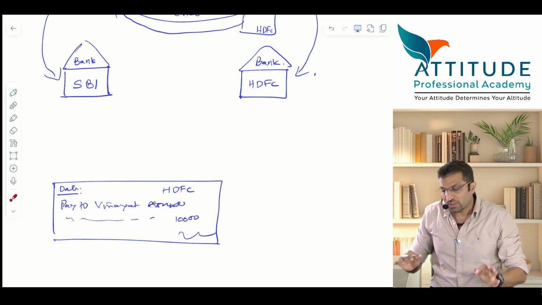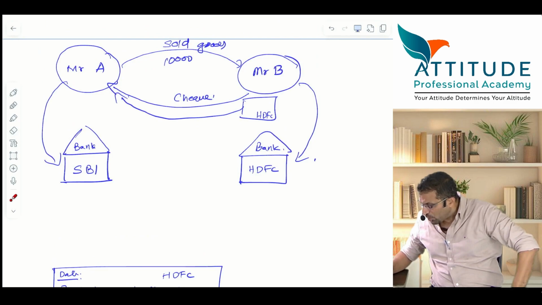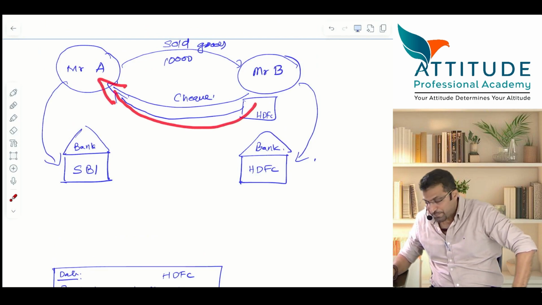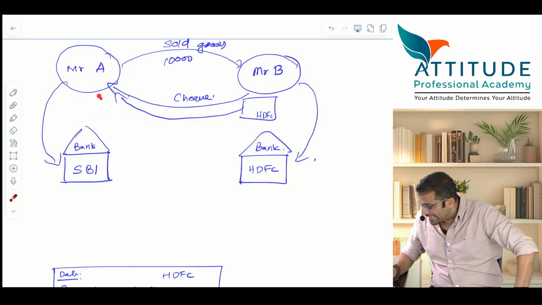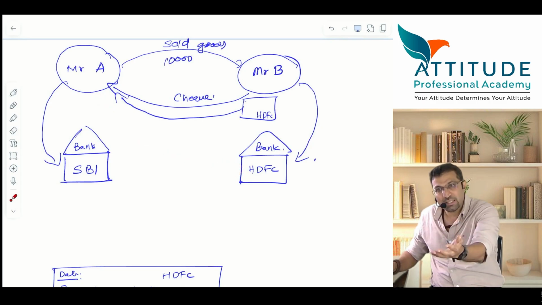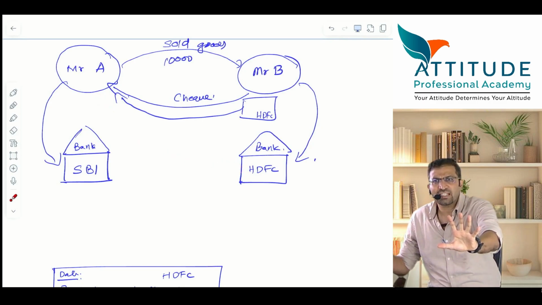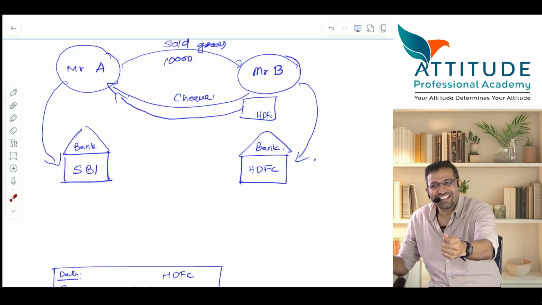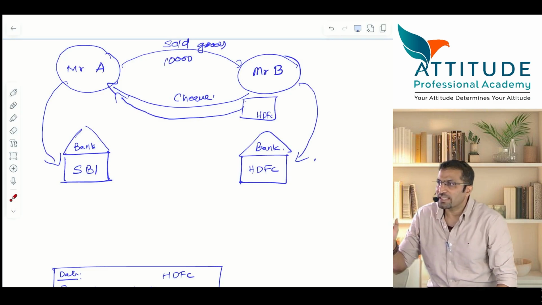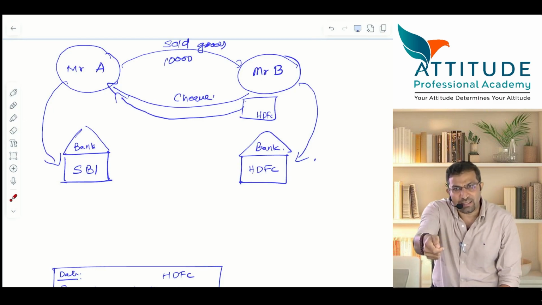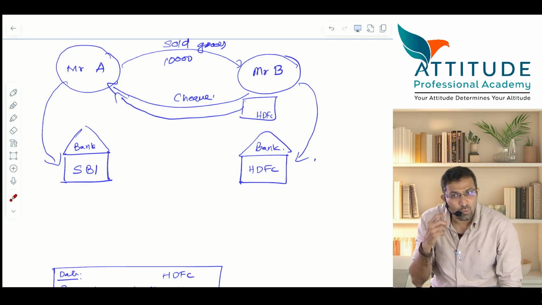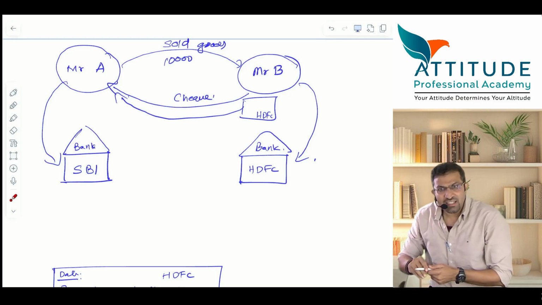Over the counter. Now, come back to this example. Suppose you are Mr. A, and Mr. B has given a check to Mr. A, which is a bearer check. He can directly go to HDFC and get the money over the counter. Is that clear? He will get those Mahatma Gandhi notes. Is that clear? I hope all of you are able to understand. So, will you get money over the counter or not? Will you get the money over the counter? Yes or no? When? When the check is a bearer check.